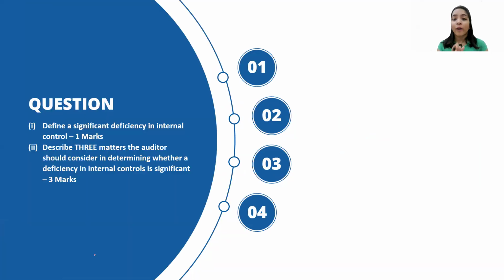When it comes to question number 2A, what was the question? Define significant deficiency in internal control. Describe three matters the auditor should consider in determining whether a deficiency in internal control is significant. Now, the problem was the marks allocation, so I have done it for you. The examiner clearly told us that it was of 4 marks.